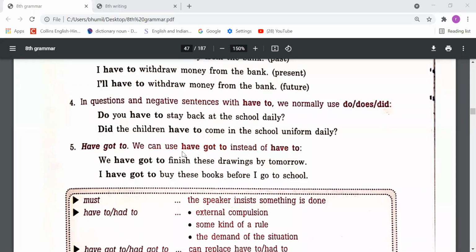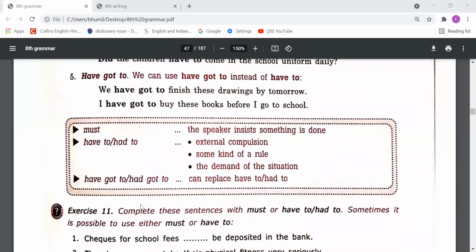Have got to. We can use have got to instead of have to. So instead of have to, we can also write have got to. Suppose you say that I have to go there, you can also say that I have got to go there. We have got to finish this drawing by tomorrow. I have got to buy these books before I go to school. So instead of have to, you can say have got to. Both give the same meaning.